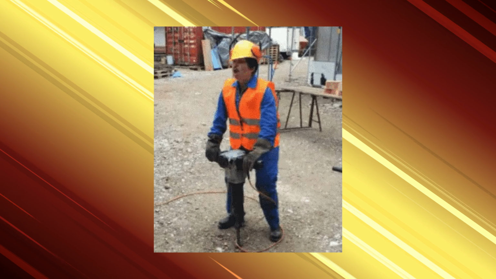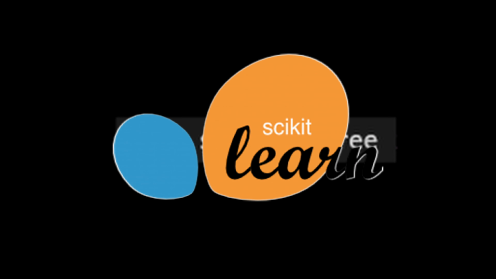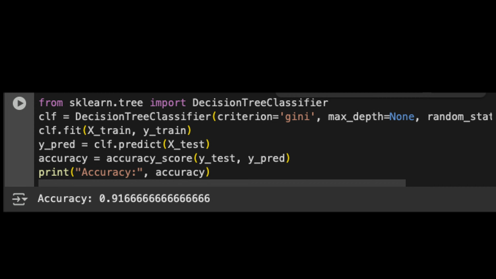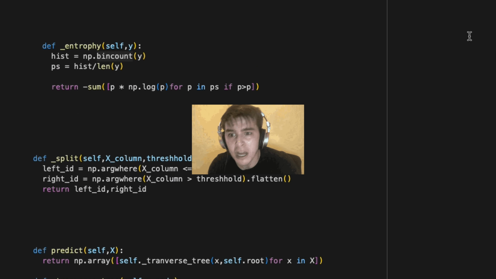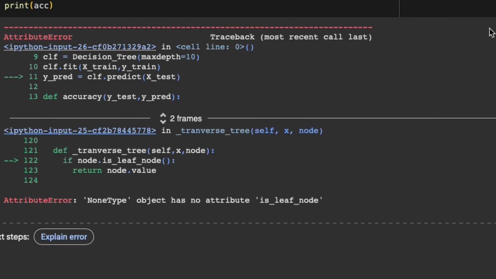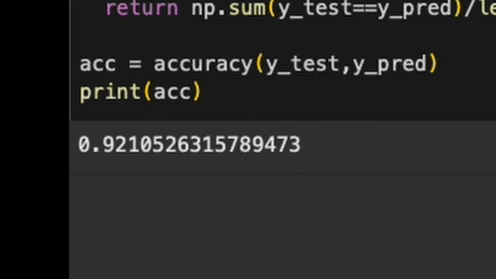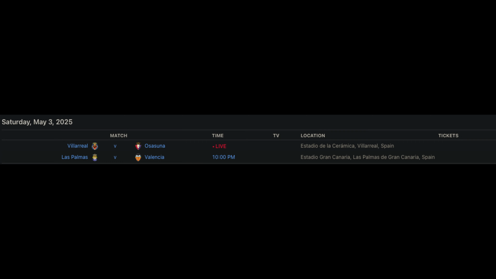All right, it's time to build our very own decision tree model. Sure, we could just use the good old scikit-learn library, one line of code and boom, you've got a working model. But nope, I had to go down the rabbit hole and do it all from scratch. And now, here we are. Finally ran the model, tested it, and it's doing a pretty good job. Almost 95% accuracy.